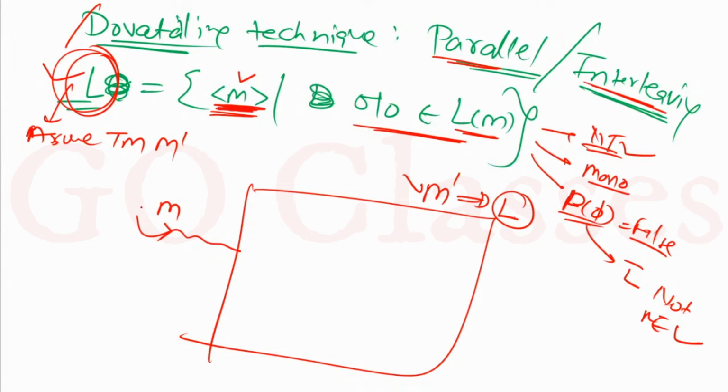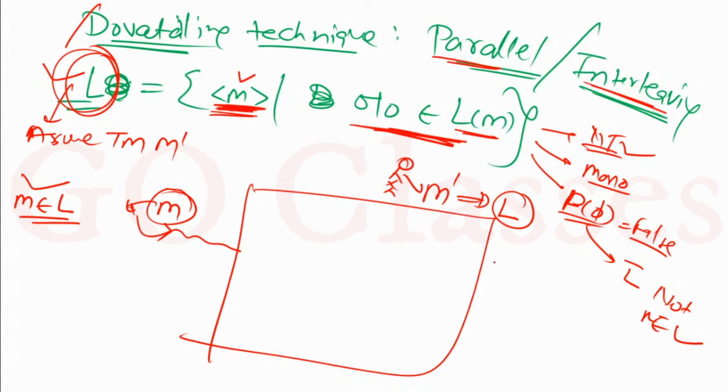Assume that I am that Turing machine M dash, and you are giving me this M, which is a member of L. Basically you are giving me a Turing machine which satisfies this property, so this M belongs to my language L. Now what should be my behavior?